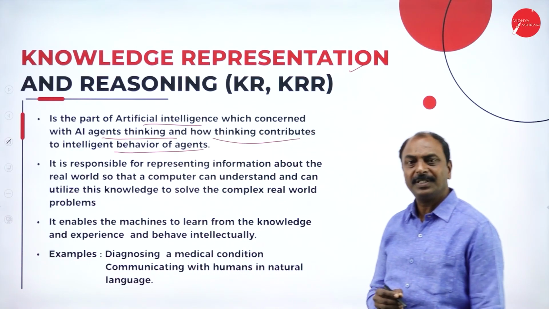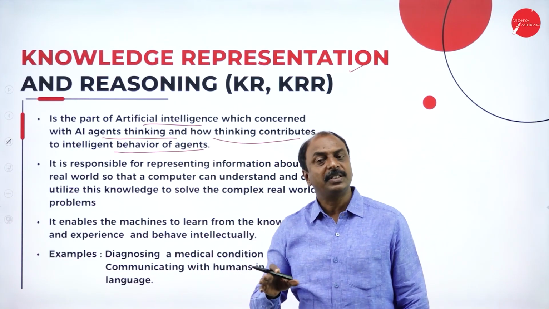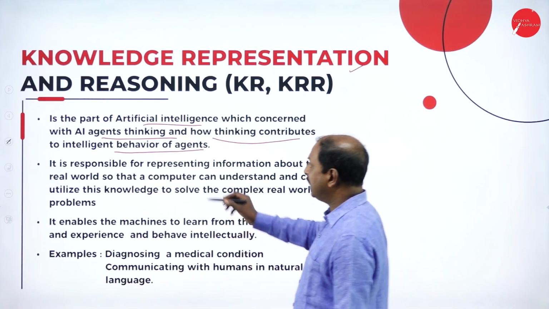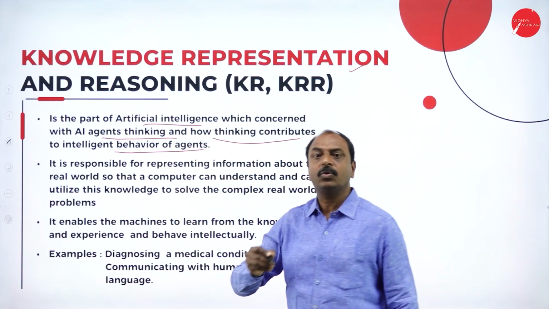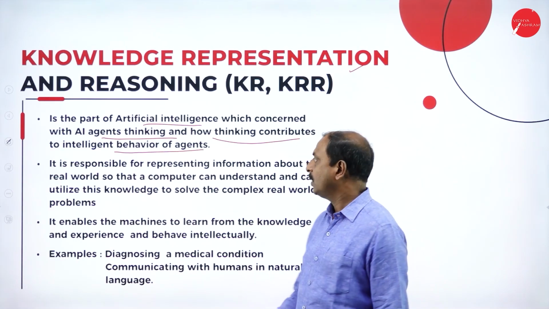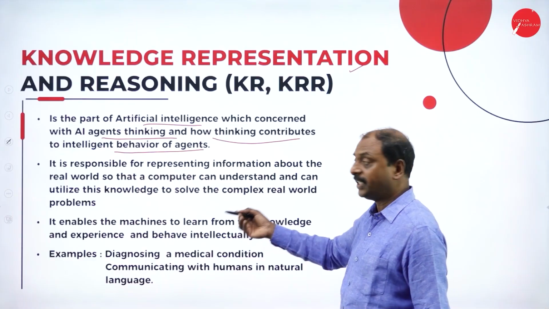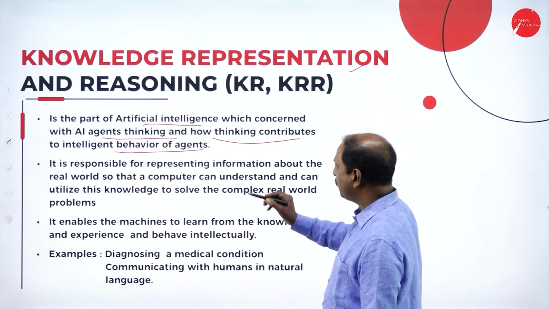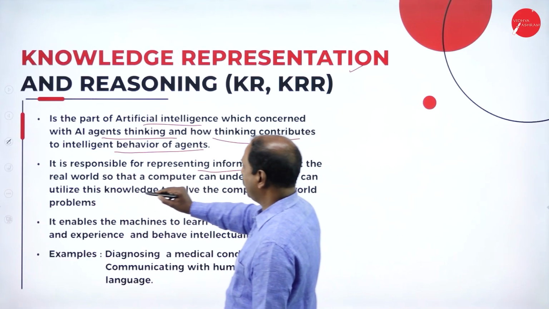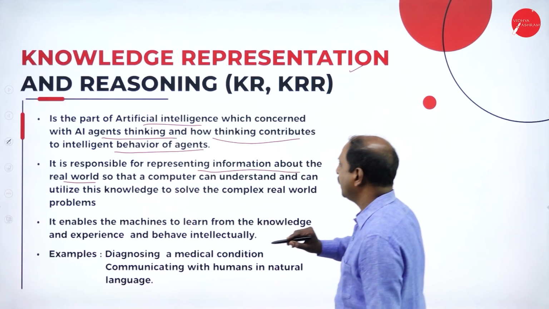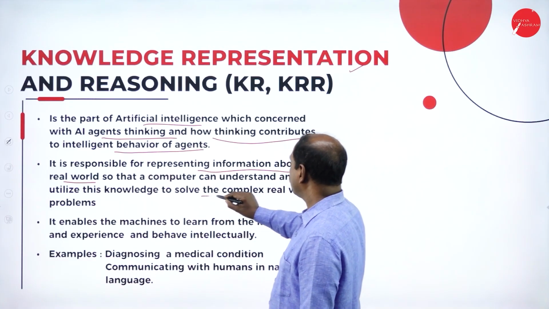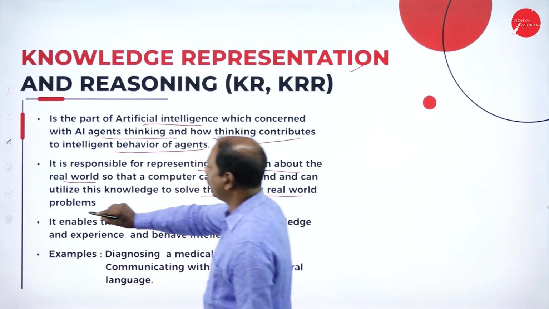So here we are representing the thinking capacity of AI and how we are going to convert this as an intelligent behavior, or how we are going to implement the thinking capability of a machine, of an AI system or an agent. Here it is responsible for representing information about the real world so that the computer can understand and can utilize this knowledge to solve complex real world problems.